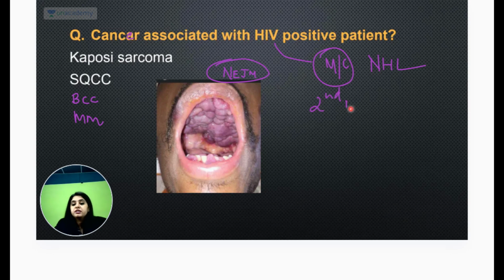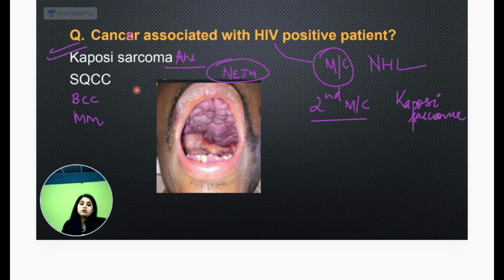What is the second most common cancer that we have with HIV positive persons? That is going to be Kaposi sarcoma. And was Kaposi sarcoma there in the options? Yes, it was. So if Kaposi sarcoma was there, then I mark that. And if I look at the overall color of this lesion, it is looking a little reddish, because I know Kaposi sarcoma is a red lesion. But what is the most common site of Kaposi sarcoma? What is the most common site? That is what is unusual.